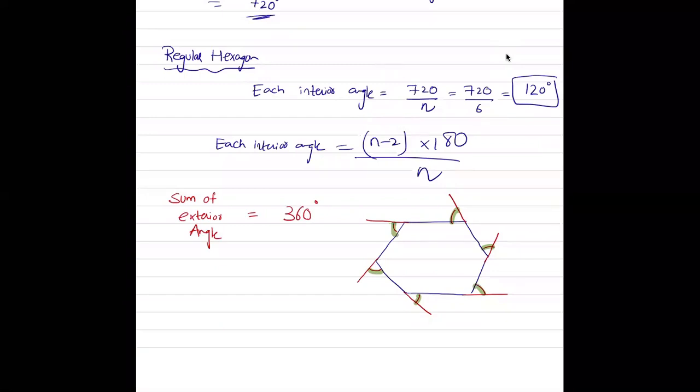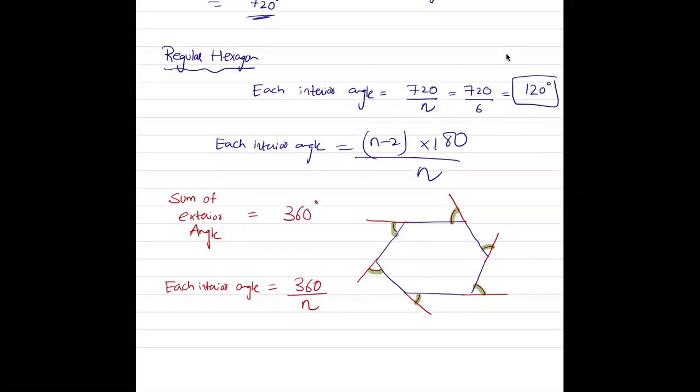But if this were a regular polygon, then each exterior angle is going to be equal to 360 divided by the number of sides. If I'm saying that this is a regular hexagon, that means the n value is 6. So 360 upon 6 is 60. Each exterior angle is going to be 60, so that when you add them up, you get 360 degrees. Okay?